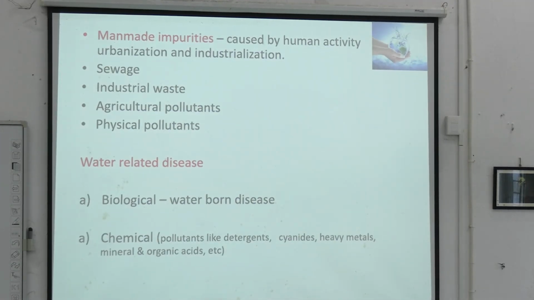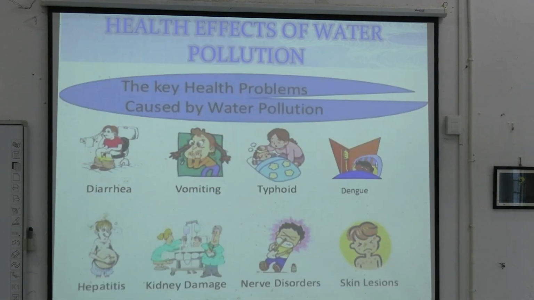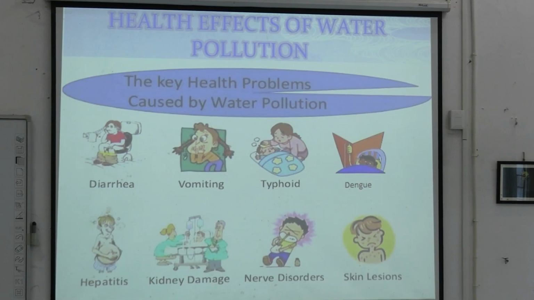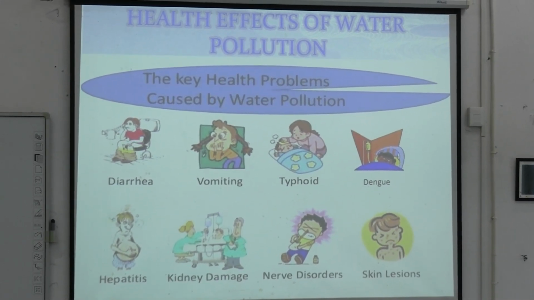And then you have water related disease, biological waterborne disease, and chemical disease like pollution from detergents, cyanides, heavy metals, minerals, organic acids, etc. So what are the effects of water pollution? You all know this: diarrhea, vomiting, abdominal pain. You can have typhoid, dengue, hepatitis, kidney damage, nerve disorders, skin lesions. All these are problems caused by water pollution.